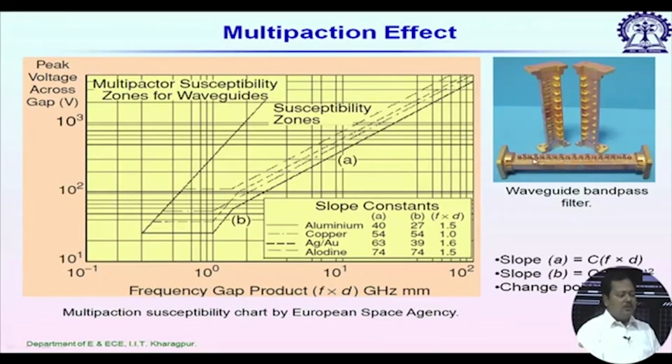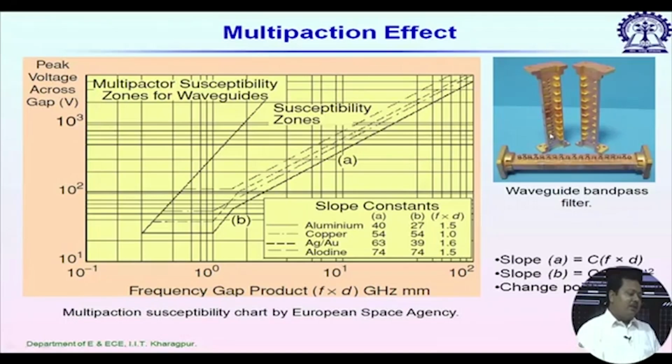So, these screws are used to adjust the coupling as well as the operating frequency, and inside we have air. When it will be sent to any orbit where we do not have air, inside will have vacuum. So, before sending to space we have to go through this multipaction test.